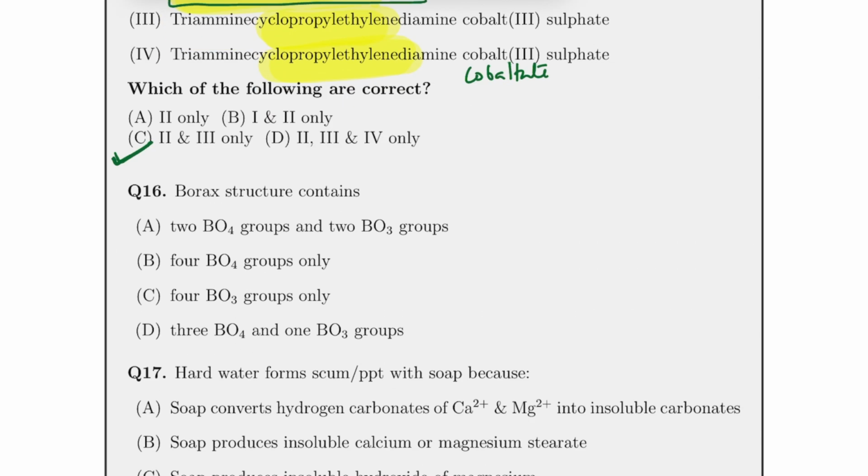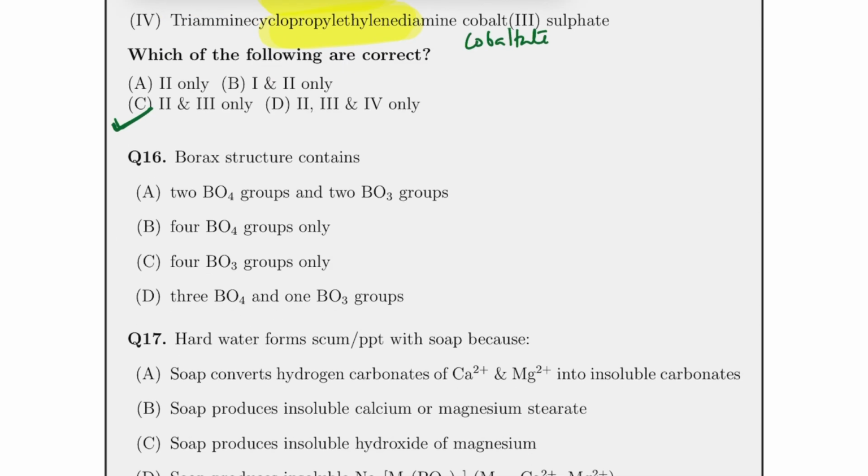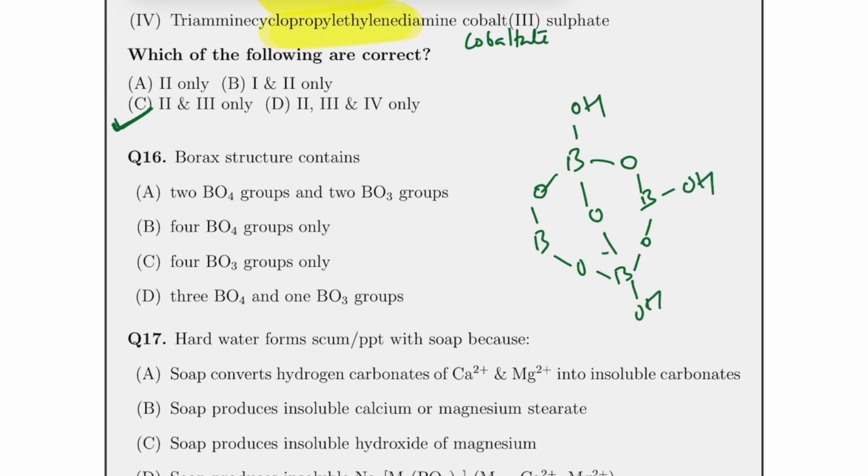Now with respect to borax, it's a very important compound. You know that inside borax there will be a B-O-B linkage. There will be OH minus. So you will find that there are 2 BO4 groups and 2 BO3 groups. Okay, so the right answer is A.